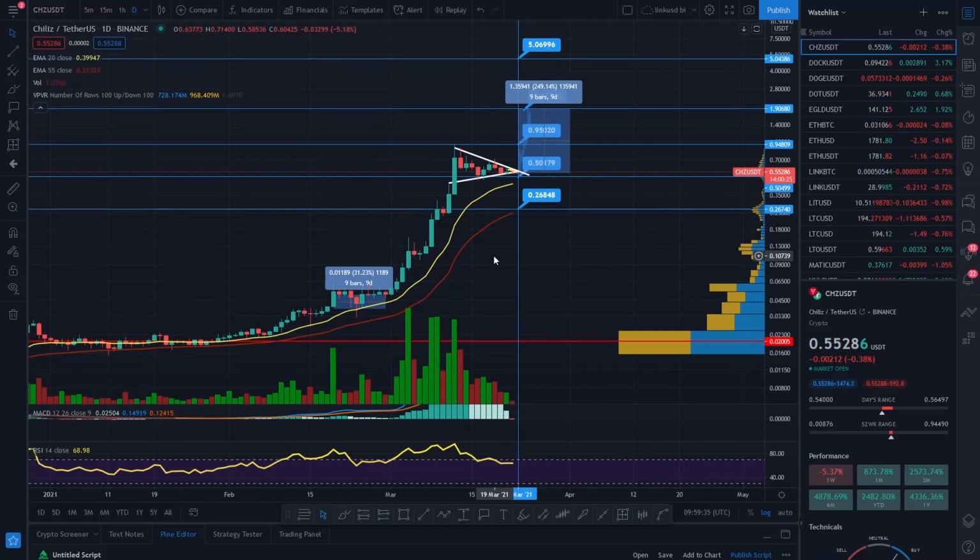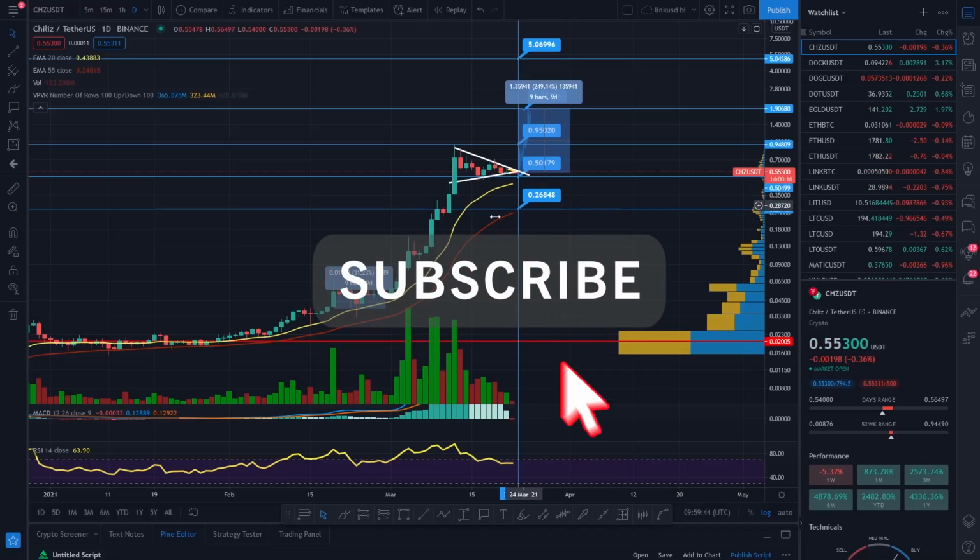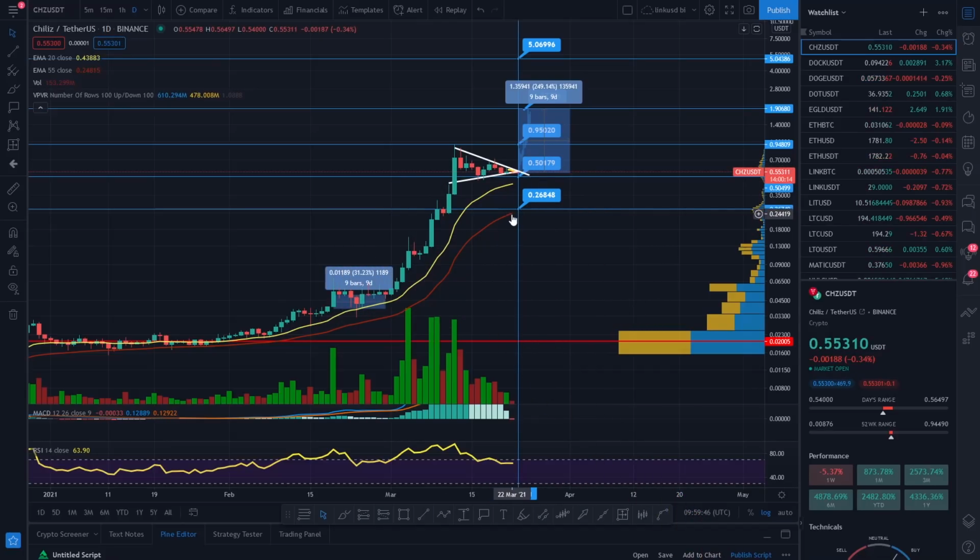I have made you aware of the breakdown targets. You've got this level down here, we've got that really strong level there as we consolidate in this range at 0.50. Then we've got the breakdown level there, which is the 55 EMA on the daily time frame, and that is not out of the question, guys. Just so you know, I want to be truthful with you in this channel here. You could see this EMA creep up as well on the daily time frame. We could lose it, okay, and break down.